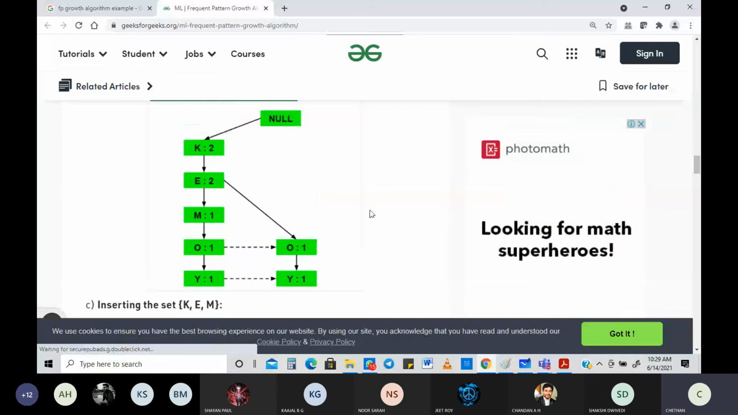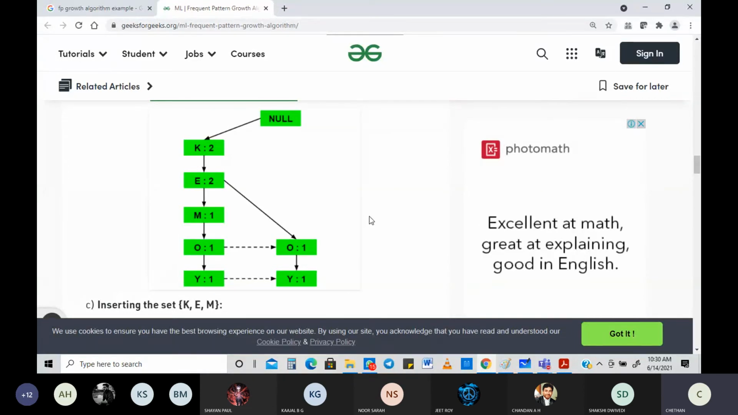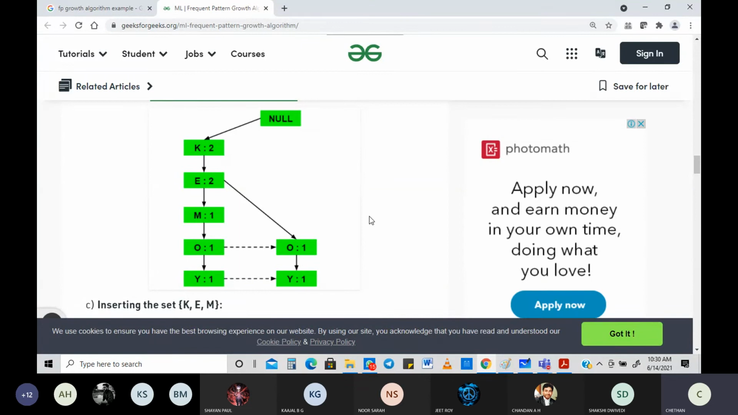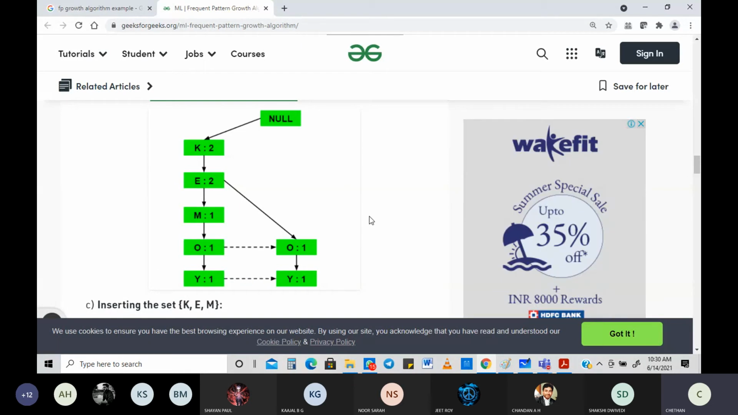Then the third one will come, KEM. Sorry, it's 10:30. We'll try to do at least one more. Okay, we'll do one more, 5 minutes, then I'll probably end it. Anyway, we're going to see it tomorrow also, and the day after tomorrow. Lots of things. At least 2-3 sessions we are going to look. This is very important for your ML.